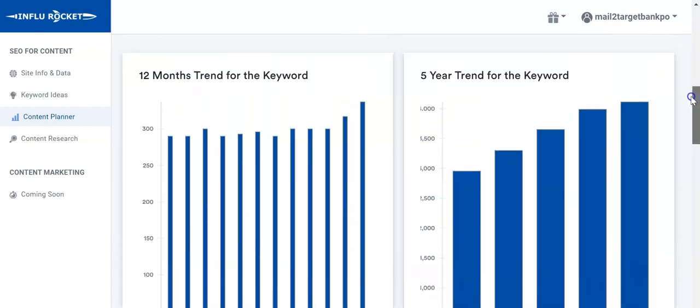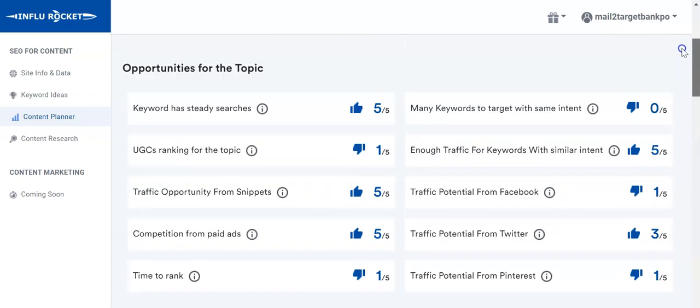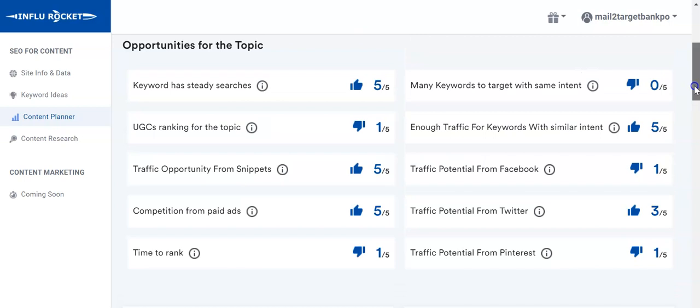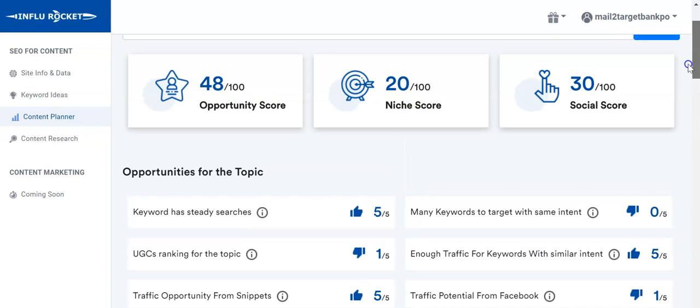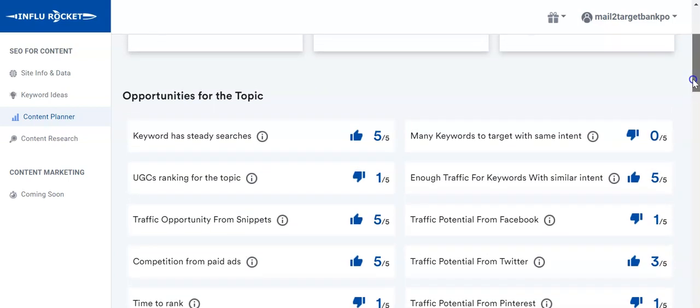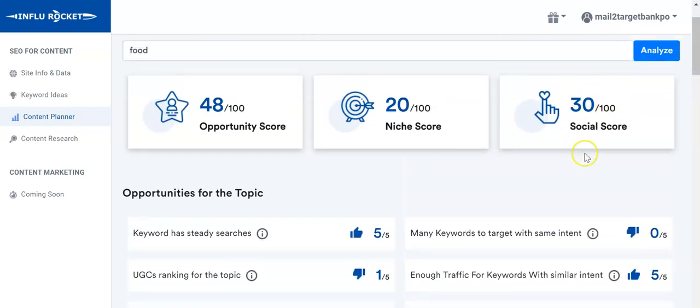So we have already covered the trend section. Now let's talk about these three things in a bit. These are Facebook, Twitter, and Pinterest traffic potential. These are kind of self-explanatory. This talks about the social media opportunity for this particular topic, and these scores show how much potential this content has in these three categories, which determines your social score.